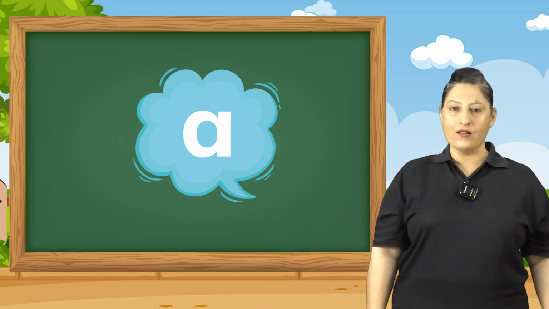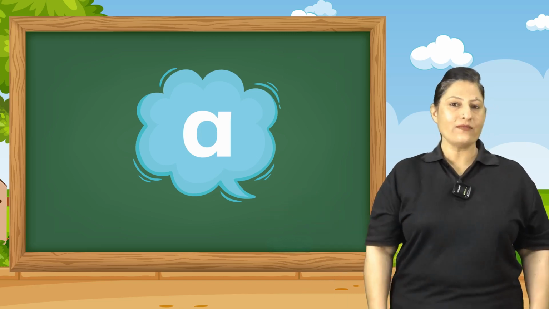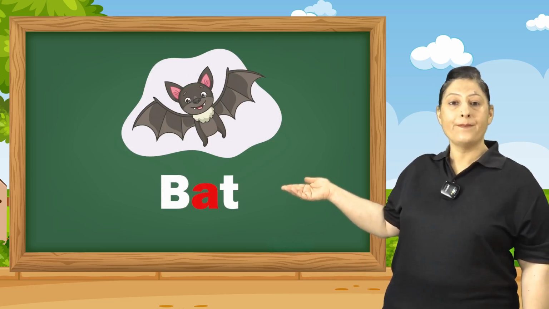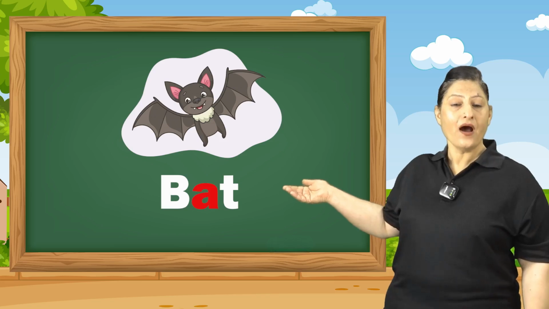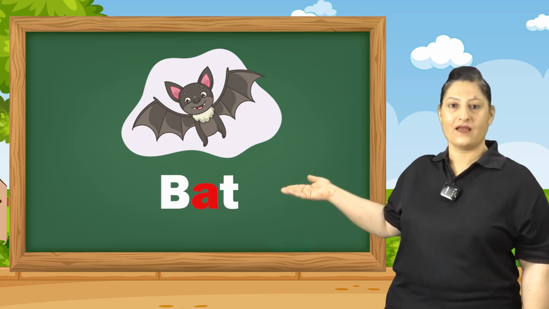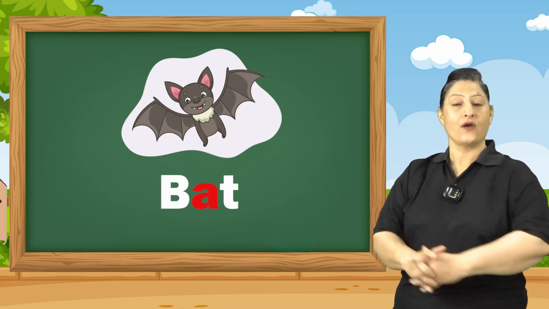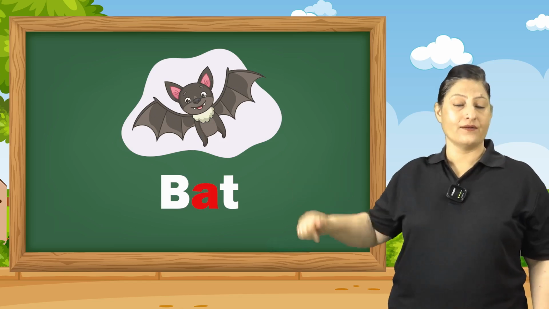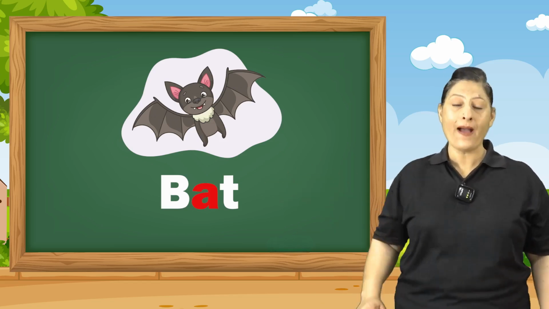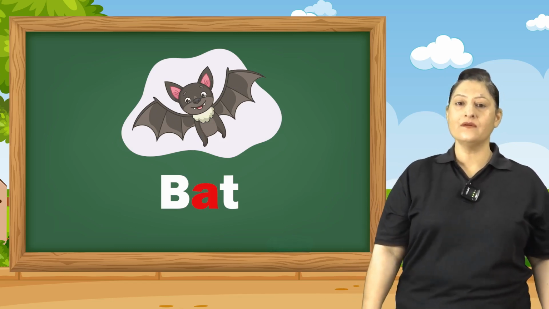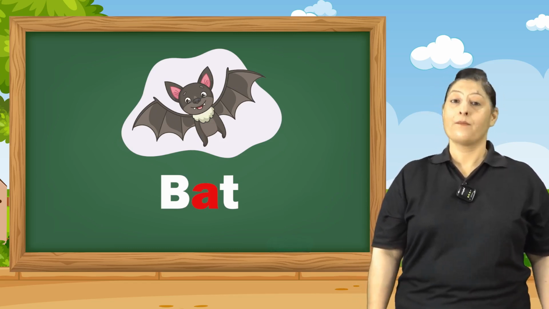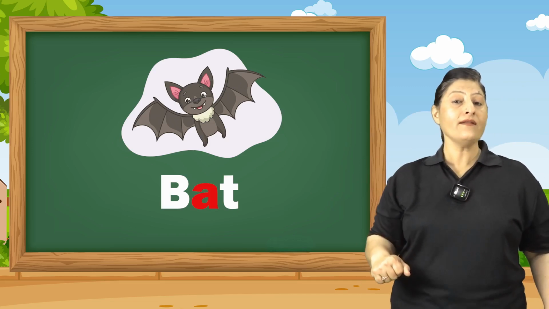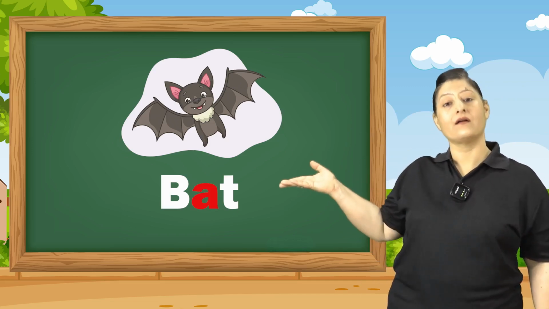Now let's quickly look at different vocabulary words with magic A. Let's look at this bat. B-A-T. Bat. Yes, you are right. One bat is to play cricket and another one is an animal. Bat is a nocturnal animal, a mammal, because it doesn't sleep at night and is always active in the dark.